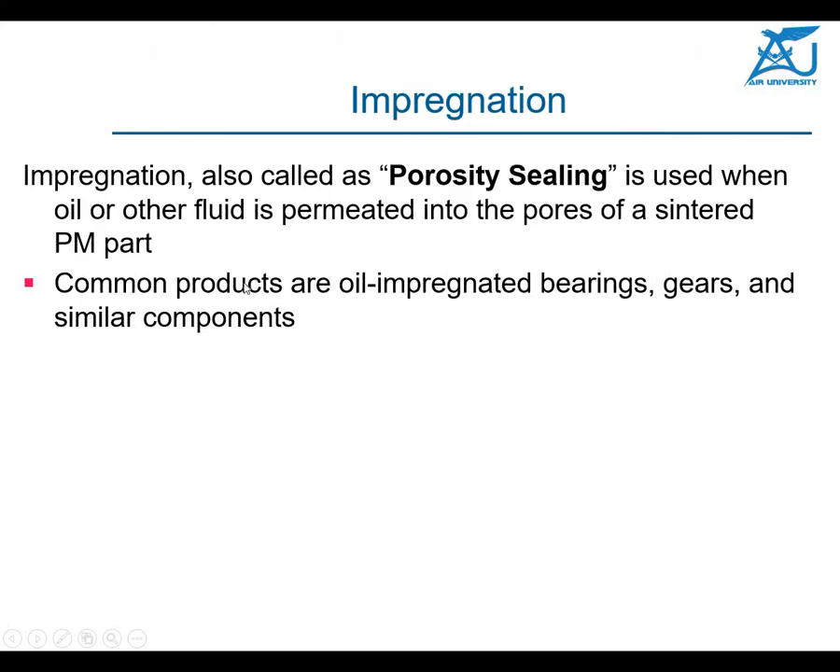In impregnation, what we do is we in fact want to seal the porosity with the help of certain oils and other fluids. Common products which are oil impregnated are, for example, bearings and gears and small components, because these bearings have inherent oiling properties already there in those parts. So although you need very little oiling of those parts, because oil has already been impregnated in those bearings with the help of impregnation techniques.